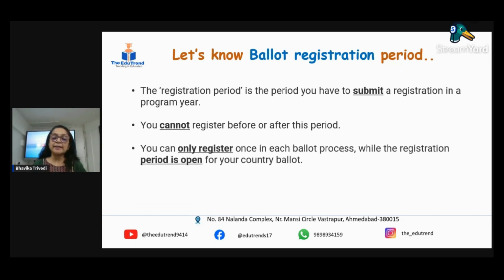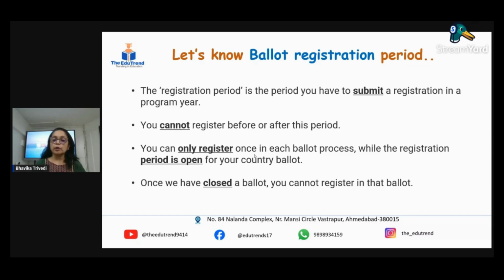You can only register once each ballot process while the registration period is open for your country. There are different countries and the registration dates open differently. When your country's date is open, you'll get notifications, and you will see the open tag on the government websites. Once the ballot is closed, you cannot register.